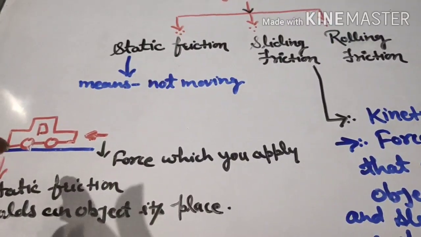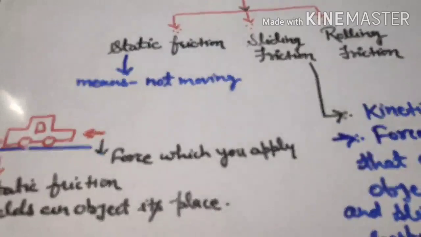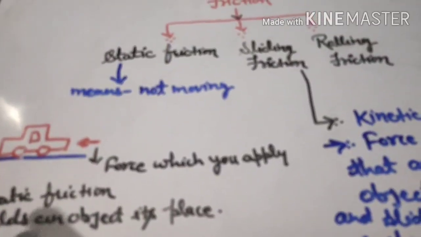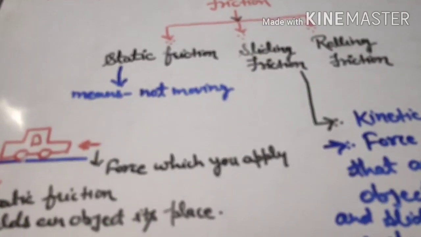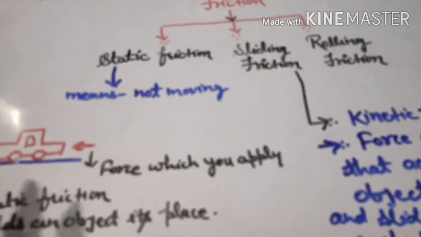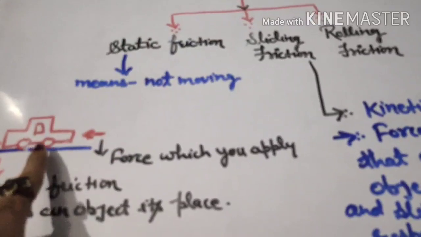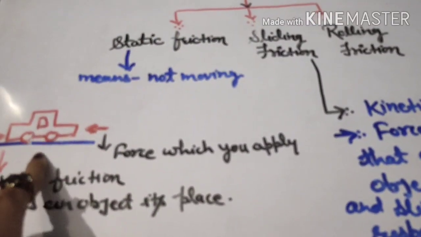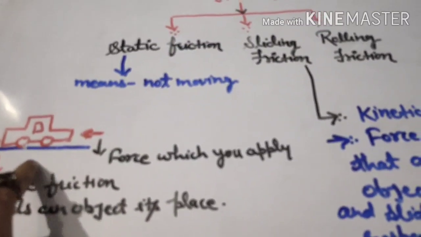So is there no friction when the car starts sliding? Obviously no, there is some friction, and that is called sliding friction. Sliding friction takes place when an object starts to slide over another. Here the object is a car and it is sliding over the road. So the friction that takes place here is called sliding friction.